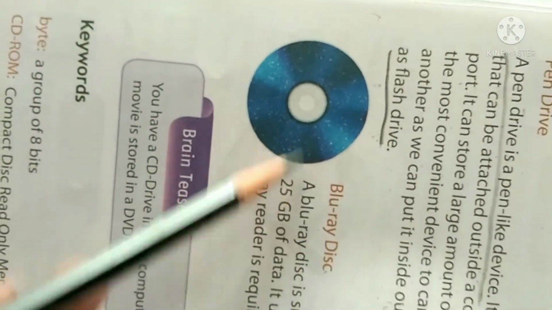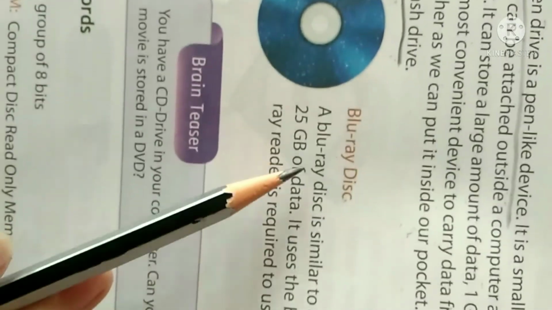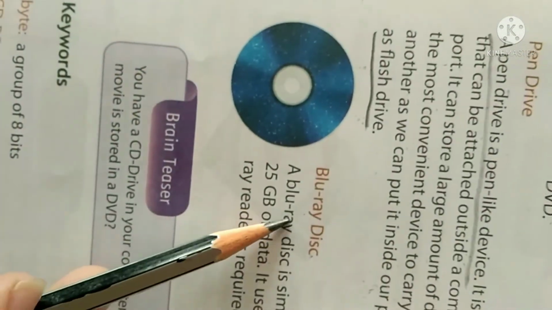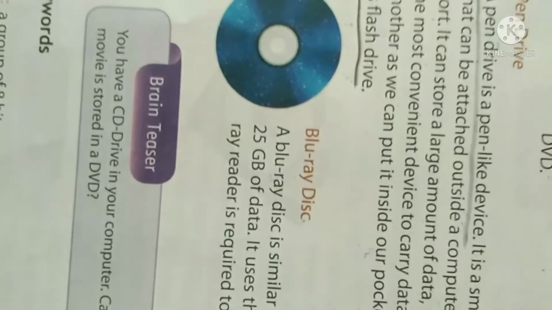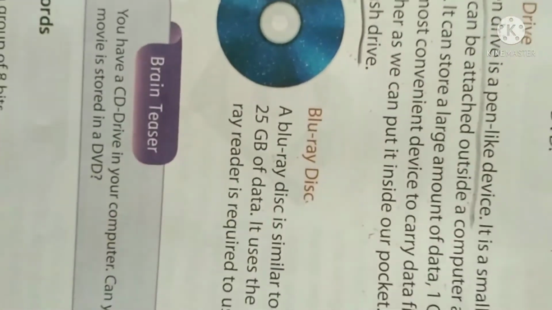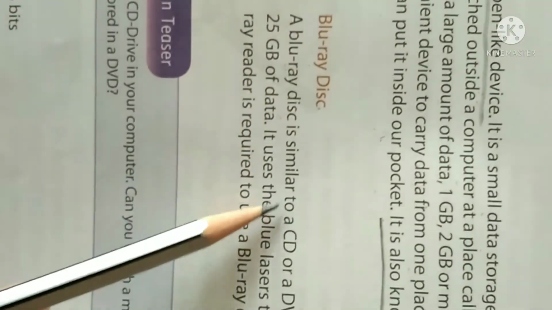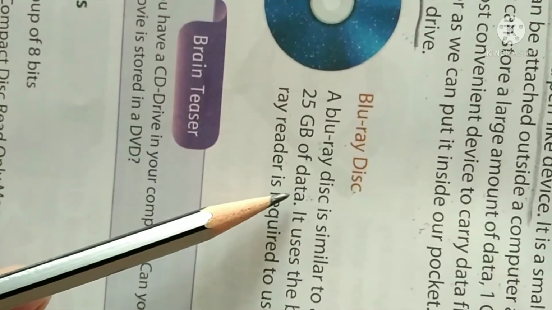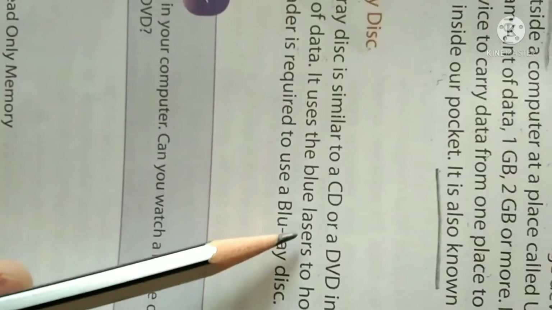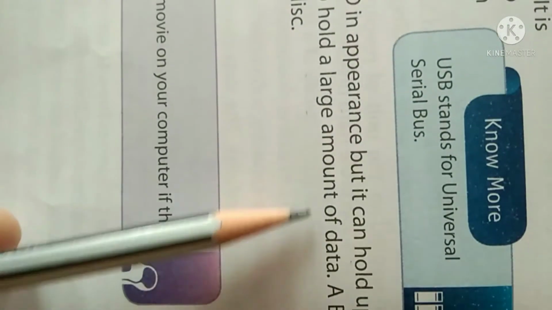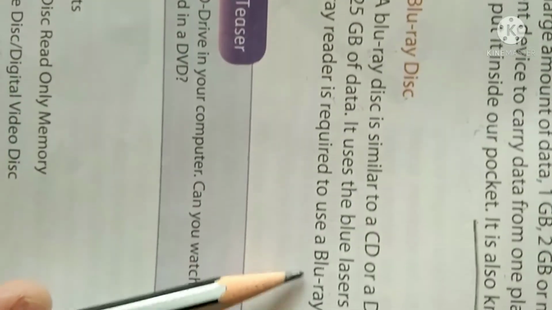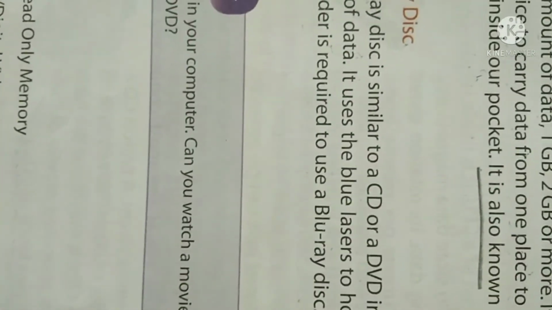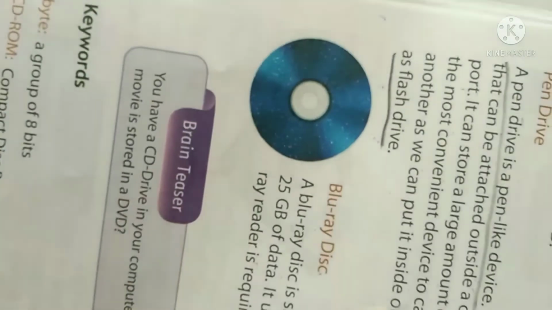Now Blu-ray disc, you can see the picture given in blue. I think you have not heard this name Blu-ray disc, and some might have heard. So here it is for you: a Blu-ray disc is similar to a CD or a DVD in appearance, but it can hold up to 25 GB of data. It uses a blue laser to hold a large amount of data. A Blu-ray reader is required to use a Blu-ray disc. So I think hardly anyone uses this. The best option is the pen drive.